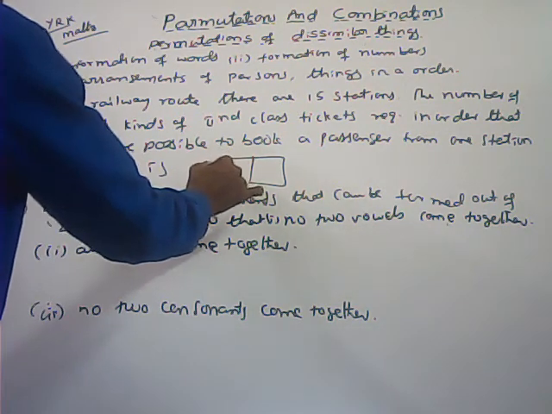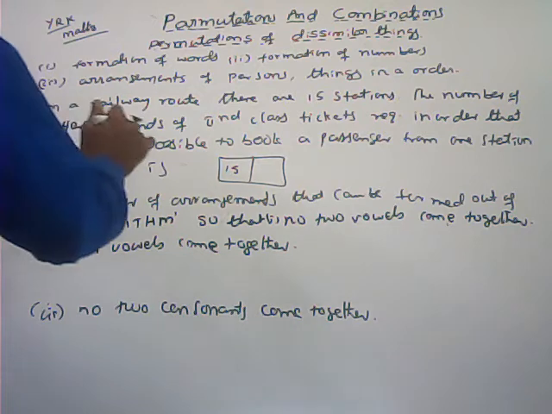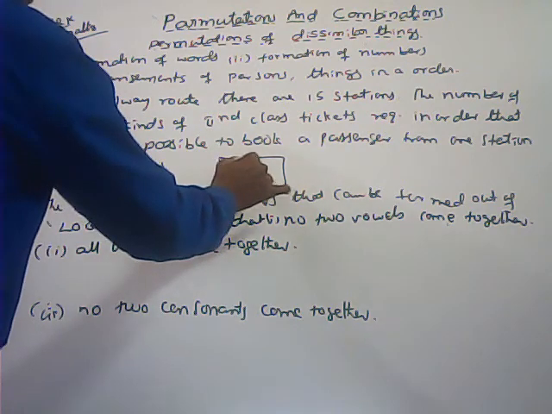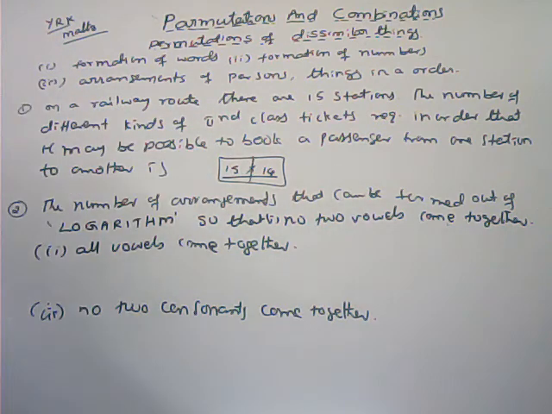So the first station can be selected in 15 ways. Next, this is not yet completed. Now the second station can be selected in 14 ways. Total 15 into 14. That is actually the multiplication principle.